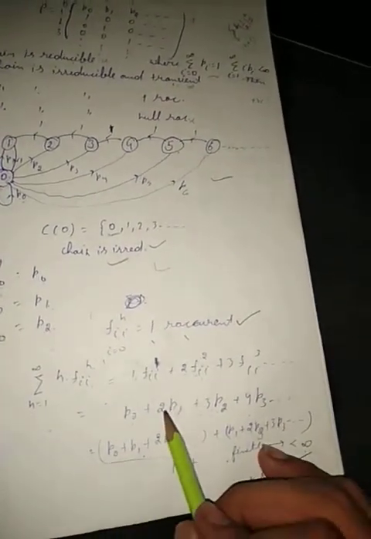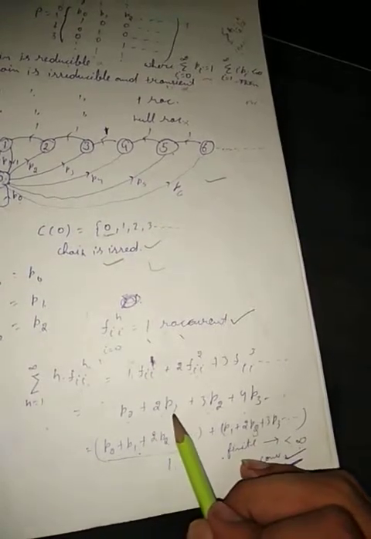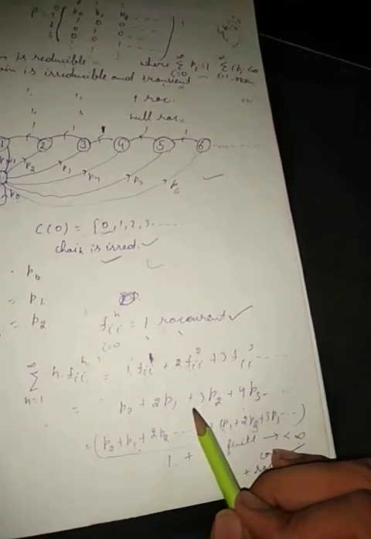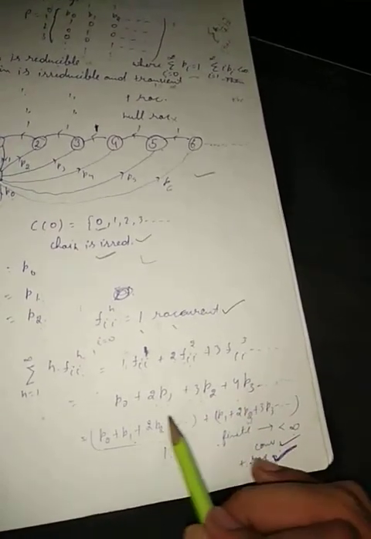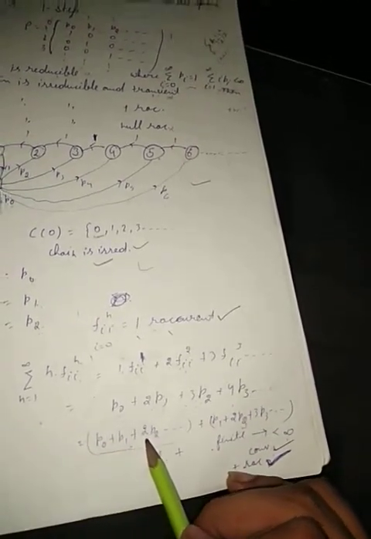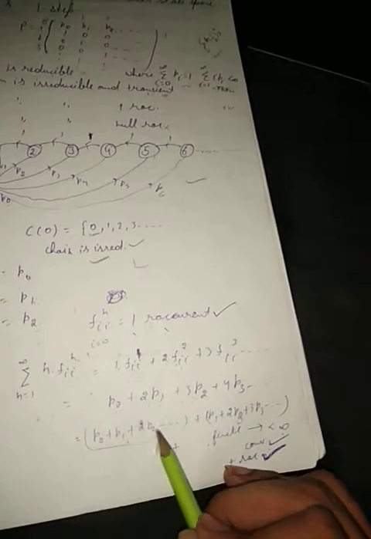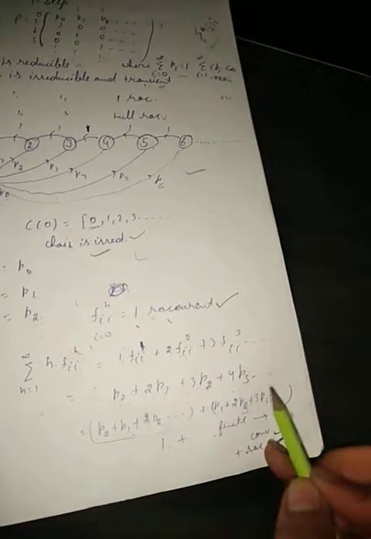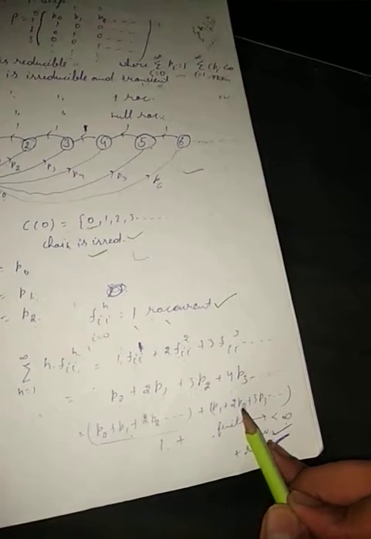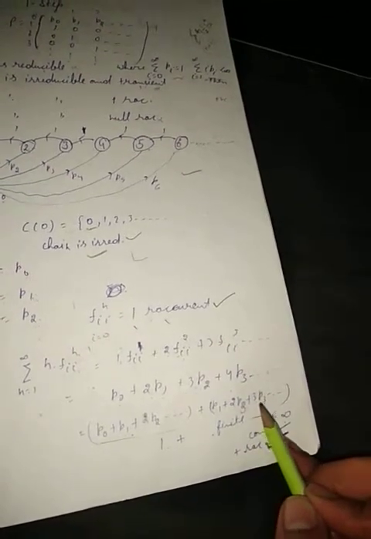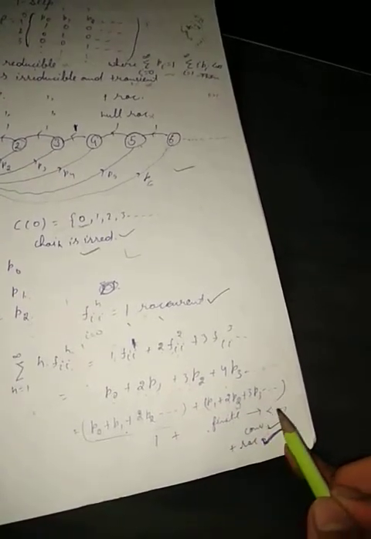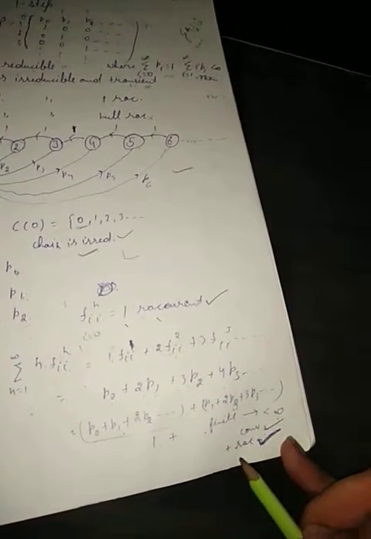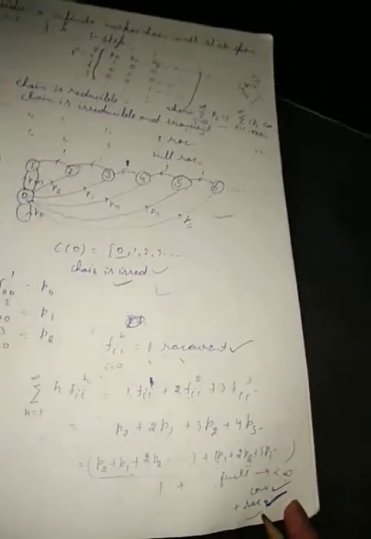We can write 2 P1 as P1 plus P1, 3 P2 as P2 plus 2 P2, and 4 P3 as P3 plus 3 P3. Separating terms, P0 plus P1 plus P2 plus P3 and so on, plus 2 P2, and so on. So this sum is finite, convergent, less than infinity.